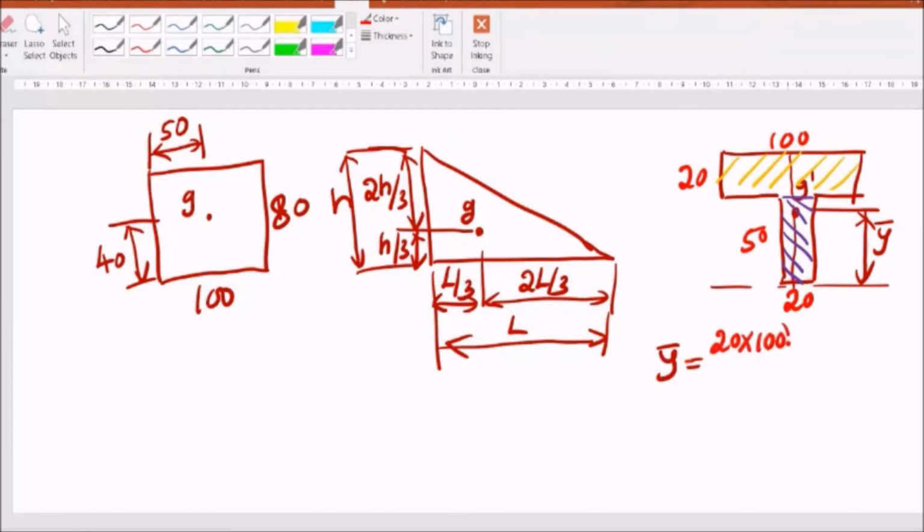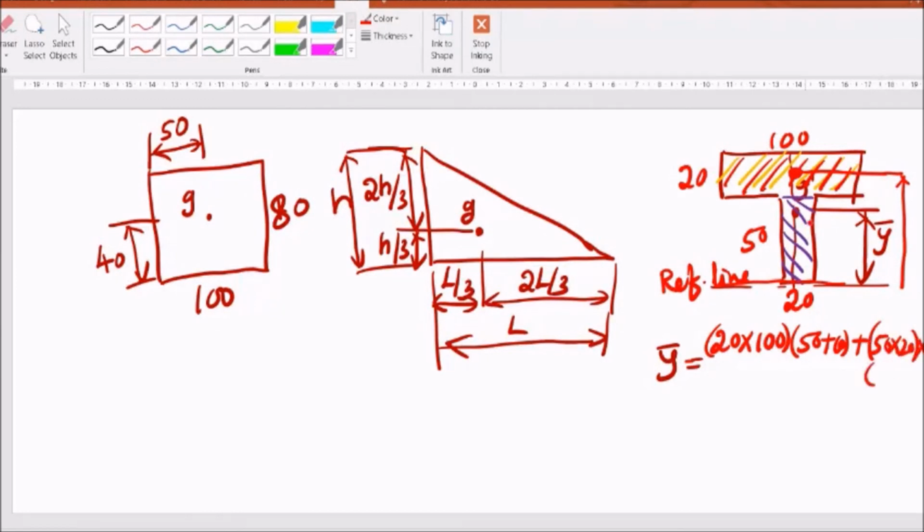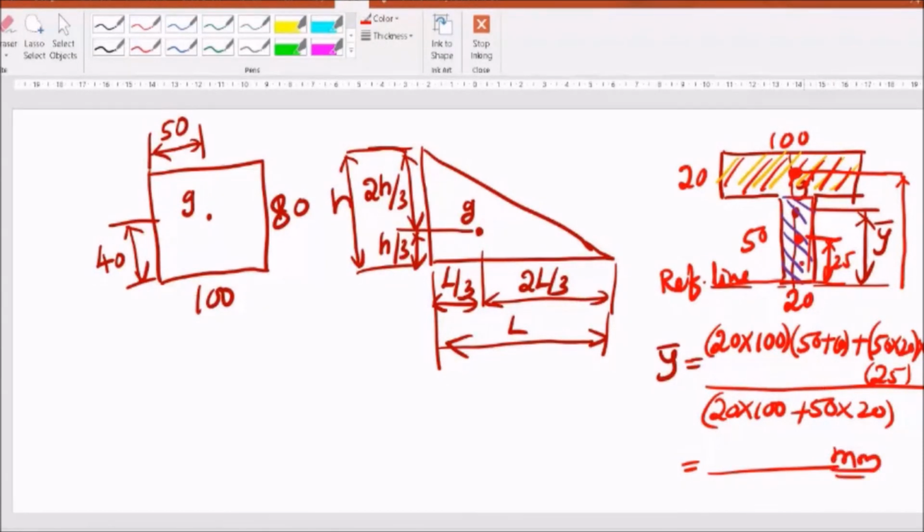20 into 100 is the area of the top rectangle, and that portion will have a centroid here. The distance of that centroid from this reference line, I'll take this as the reference line, will be 50 plus 10. Plus the second rectangle: its area is 50 into 20, into the distance of its centroid, which will be somewhere here, and this distance will be 25. So 25 I have to multiply here, whole divided by the total area. Total area is 20 into 100 plus 50 into 20. If you calculate this, you will get the centroidal distance from this bottom reference line.